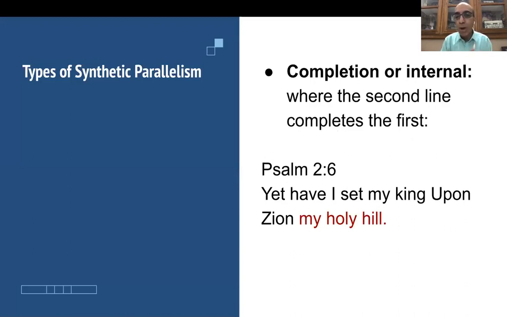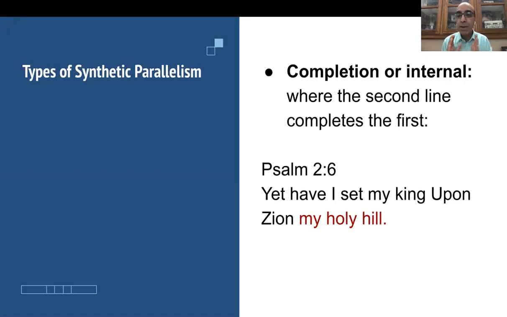So one type is a completion or internal parallelism, where the second line completes the first. Psalm 2, verse 6 is an example. Yet I have set my king upon Zion, my holy hill. Okay, so the second line is explaining the first line.